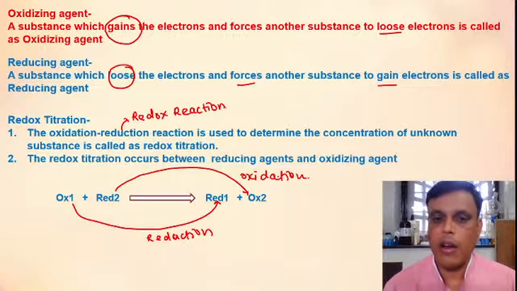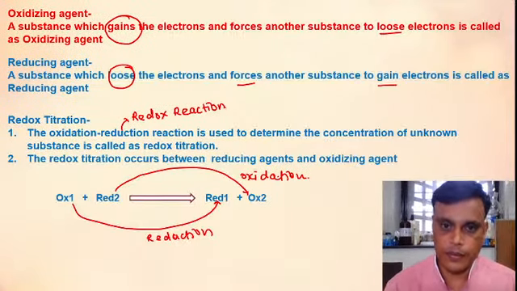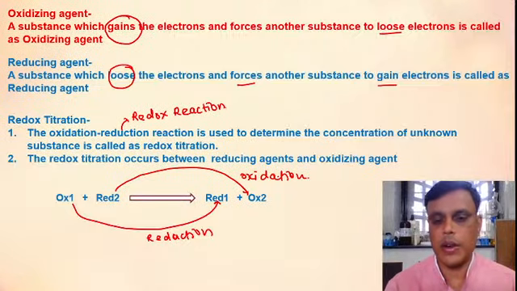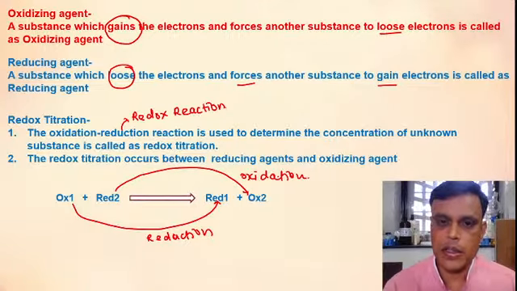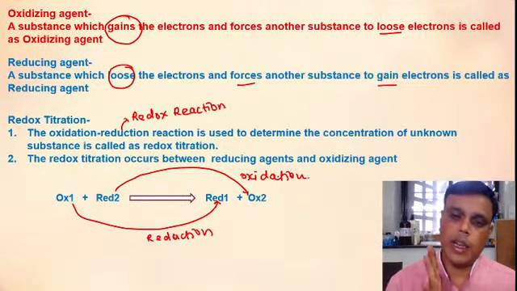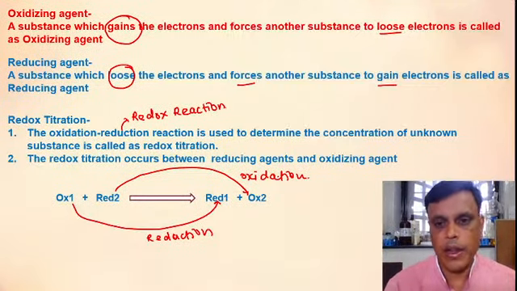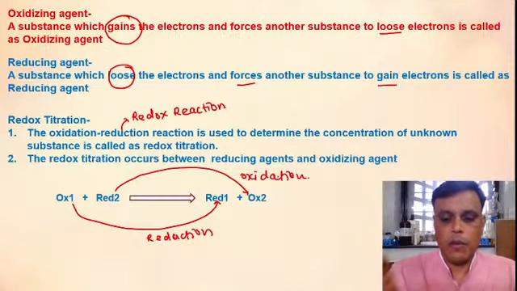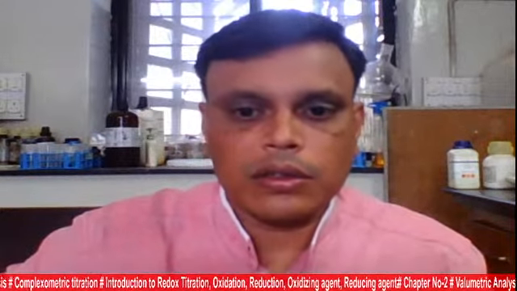Okay? If you have understood this, then we will stop here. Only one titration we have left, that is precipitation titration, but that is not that important a titration, so we'll stop here. We will take an assignment on this chapter, and from next week we will start our chapter number 1, that is chemical kinetics. Now if you have any problem, any doubt, you can ask me. I will be happy to answer your doubts, problems.